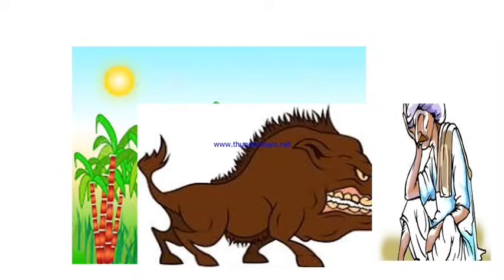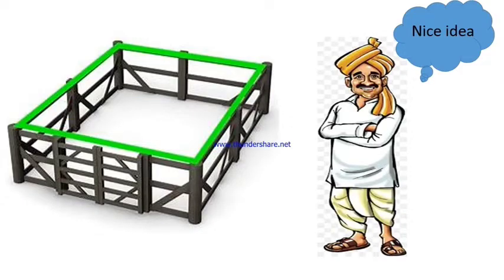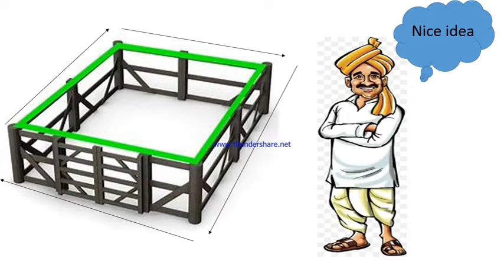Then his friend gave him an idea to put a fence around the field. But Ram did not know how much fencing material he needed to buy. So now tell me, what must Ram do to know the exact fencing material he needs to buy? Yes, find the length of all the sides around the field. So he found out the length of the first side, then the second, the third, and then the fourth.